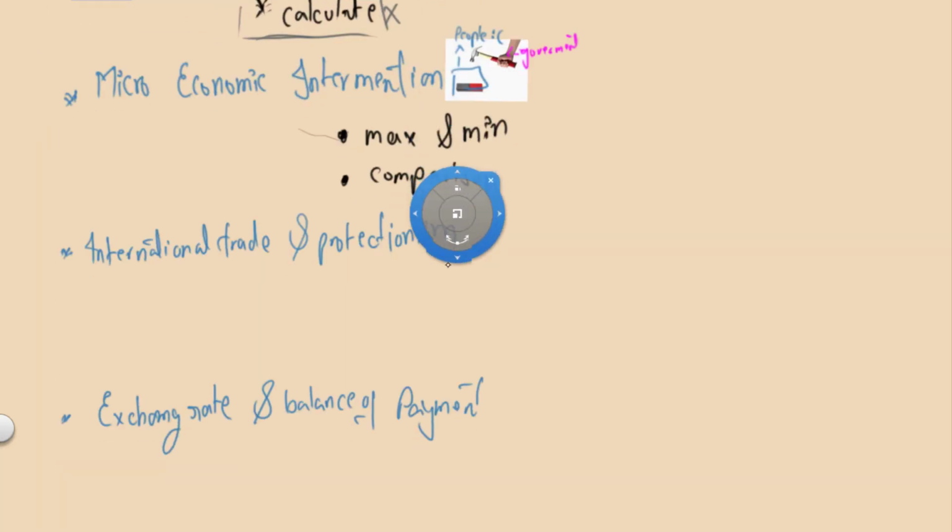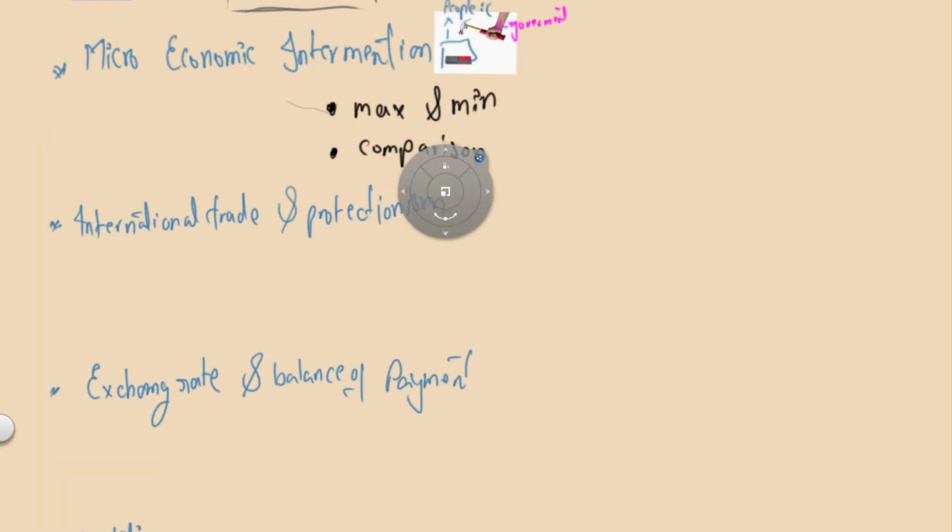The third topic is about international trade and protectionism. Of course, this is your macroeconomy. And in this entire topic, there's one main thing you have to keep in mind, which is about tariffs. Now, tariff graphs tend to be complicated, they tend to be difficult, they tend to be hard to explain. So be careful when you study the tariff graph.